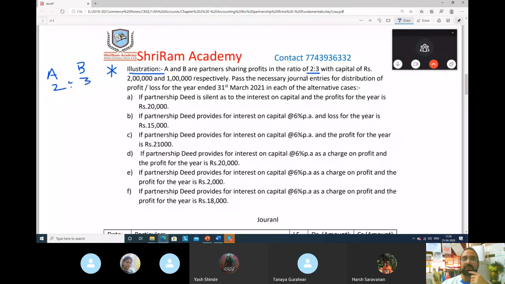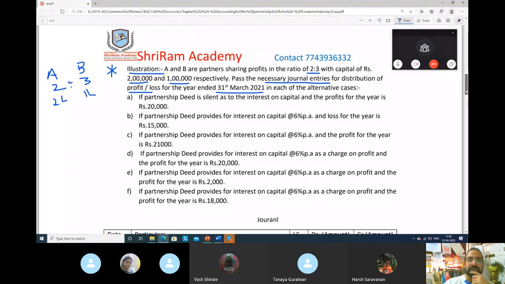2:3 is their profit sharing ratio. With capital of 2 lakh, they have capital 2 lakh. So 2 lakh is capital and 1 lakh is capital. You have to pass the necessary journal entries for distribution of profit and loss for the year ended 31st March 21 in each of the alternative cases.